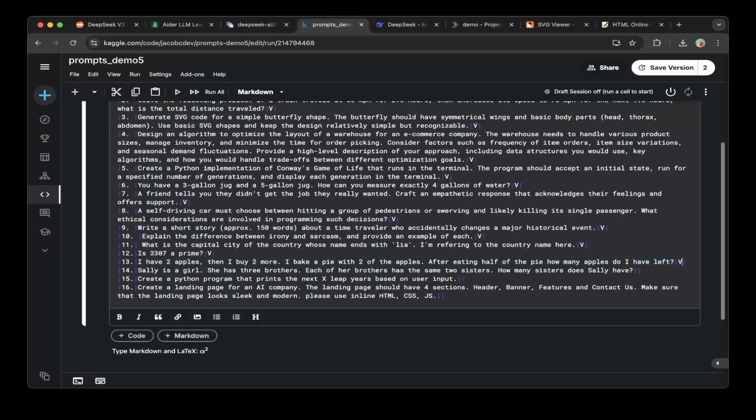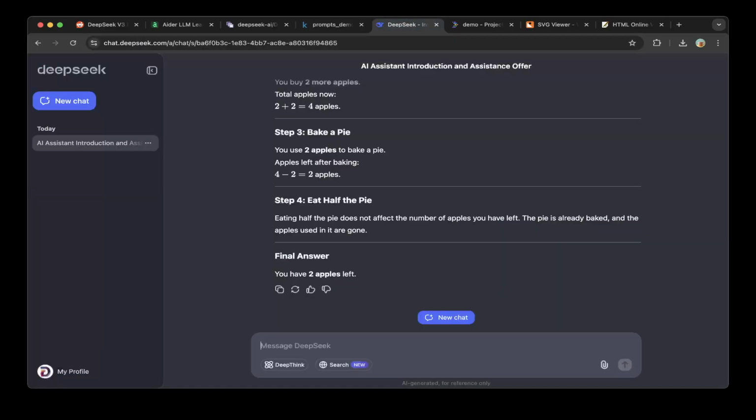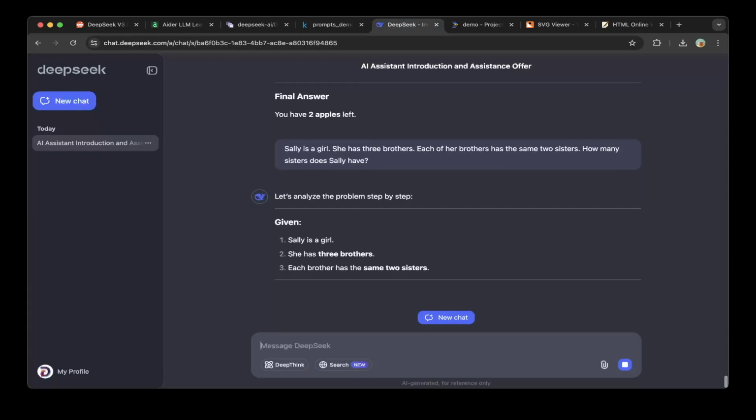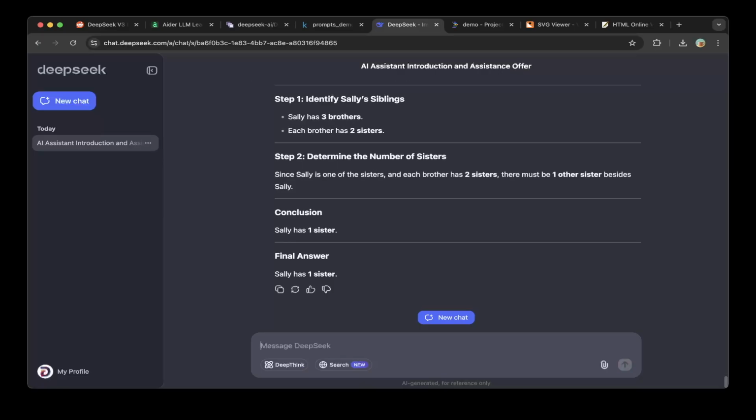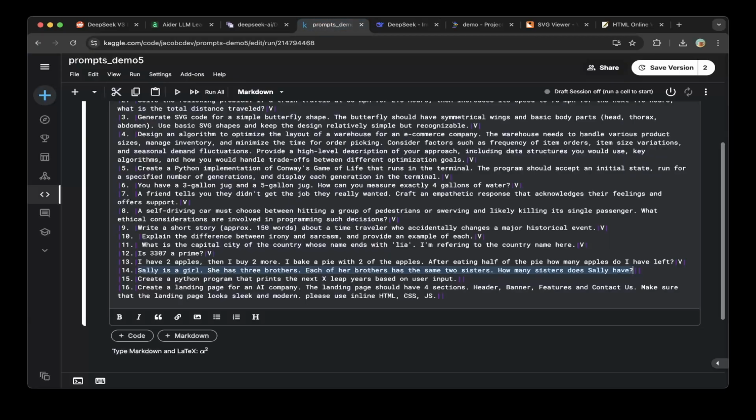And the 14th question. Sally is a girl. She has three brothers, and each of her brothers has the same two sisters. How many sisters does Sally have? Let's paste the question. Sally has one sister. This is correct.